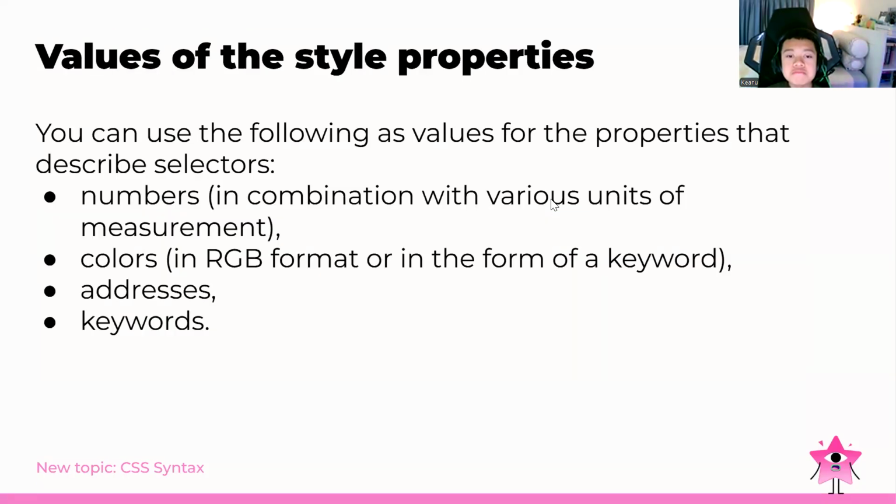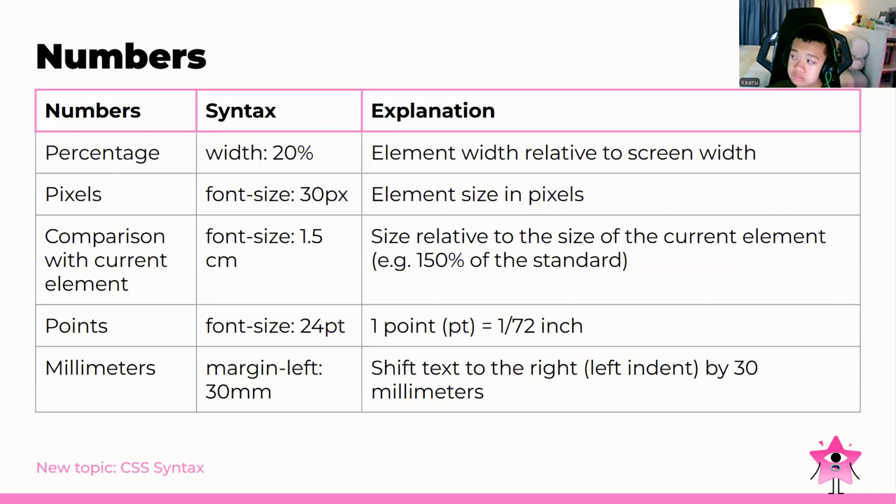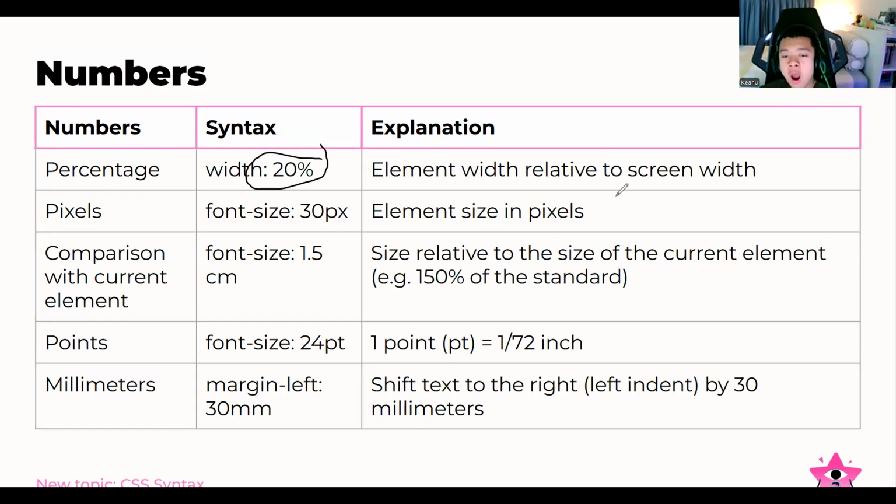We can use the following as values for the properties that describe the selectors. We have numbers, in combination with various units of measurement. We also have colors in RGB format or in the form of keywords, and addresses, and also keywords. So basically we have four kinds of values. For numbers, we can use percentages. Maybe for the width, we can set 20%, for example, which makes the element relative to the screen width. We also have pixels, so 30 pixels for the element size.